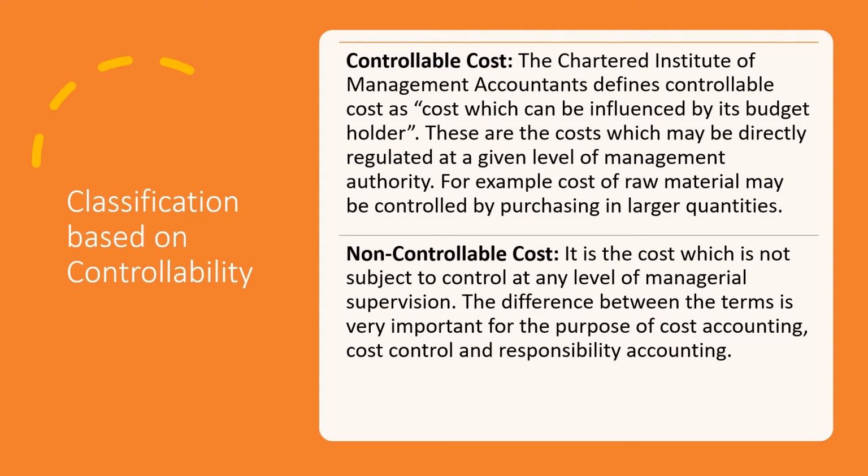Controllable cost, let us look into the definition given. The cost which can be influenced by its budget holder. These are the costs which may be directly regulated at a given level of management authority. For example, cost of raw material may be controlled by purchasing in larger quantities. So here we have an option of controlling the cost. If we go into purchasing raw materials in bulk quantities, we can reduce the cost. So by that means we have control over the cost.